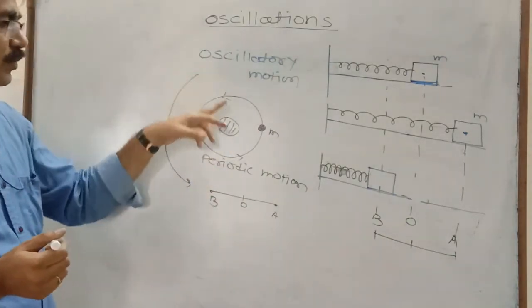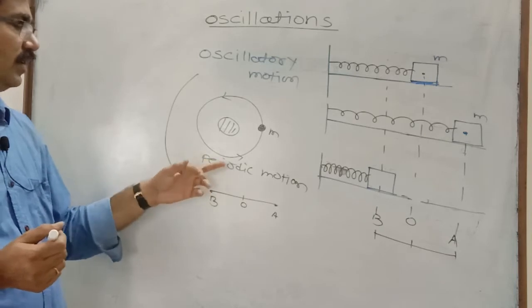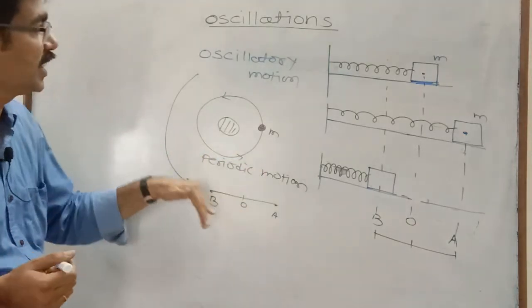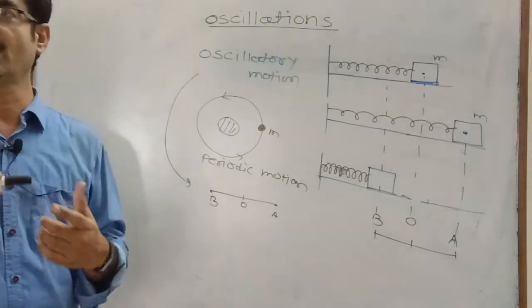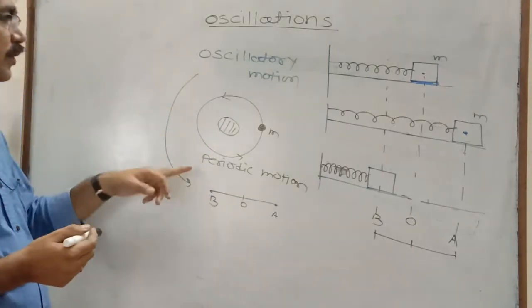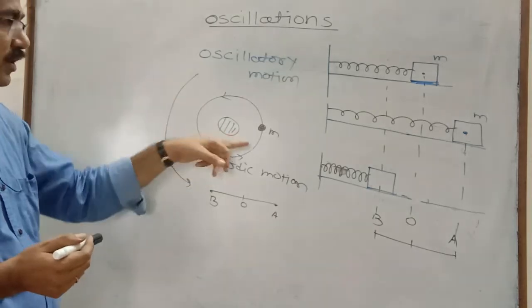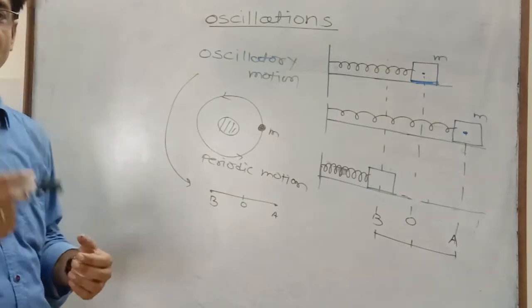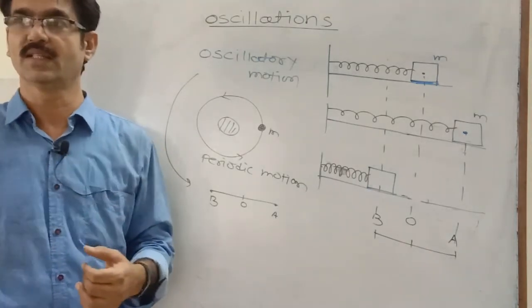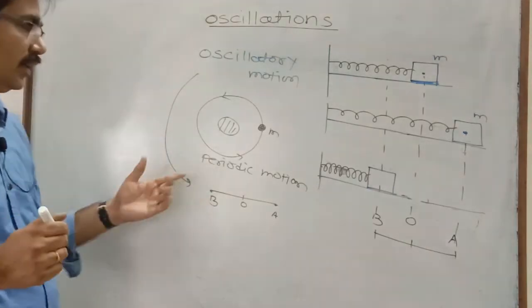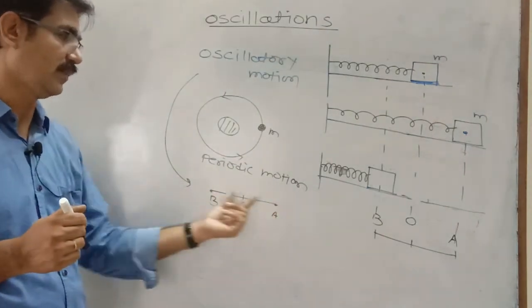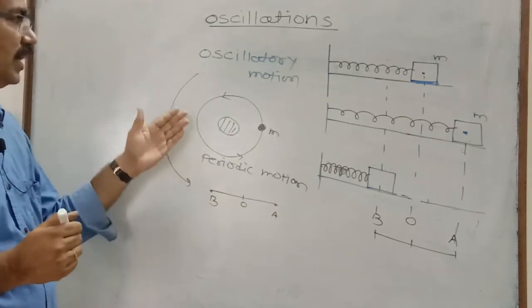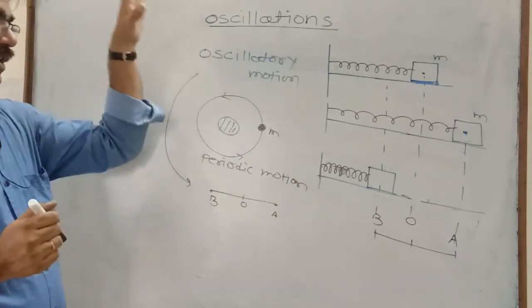Every periodic motion is not oscillatory motion, but oscillatory motion is periodic motion. Oscillatory or vibratory motion is periodic motion, but every periodic motion is not oscillatory motion, because circular motion is not oscillatory motion. For oscillatory motion, the particle performs linear SHM: the particle performs to and fro motion along the same line at equal intervals of time, and it is called oscillatory motion or vibratory motion.